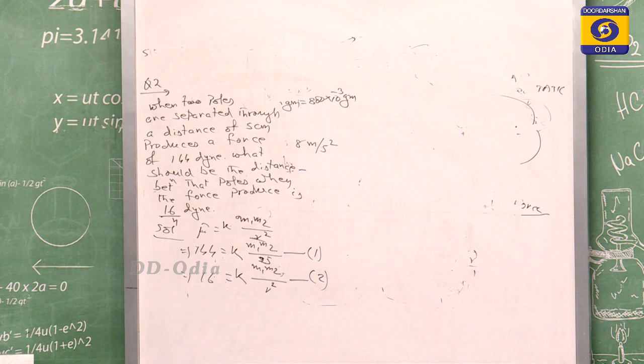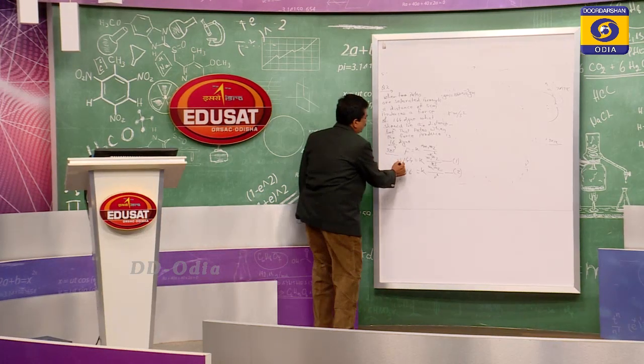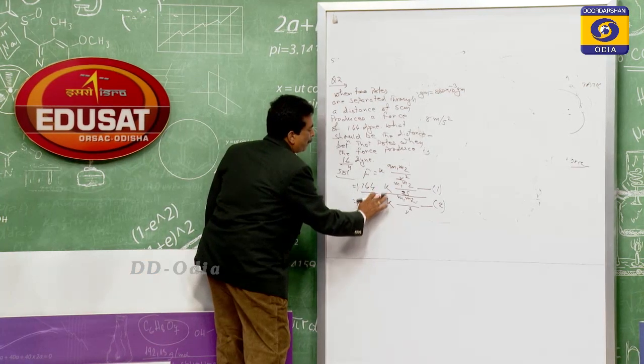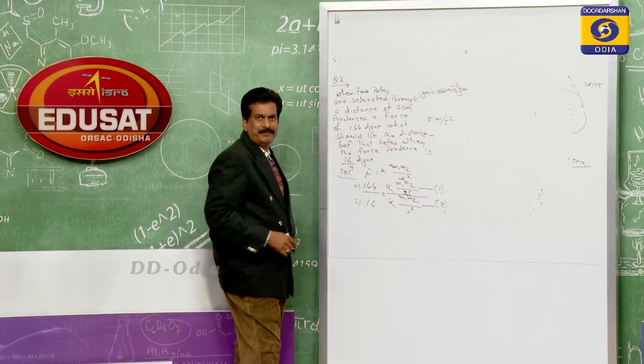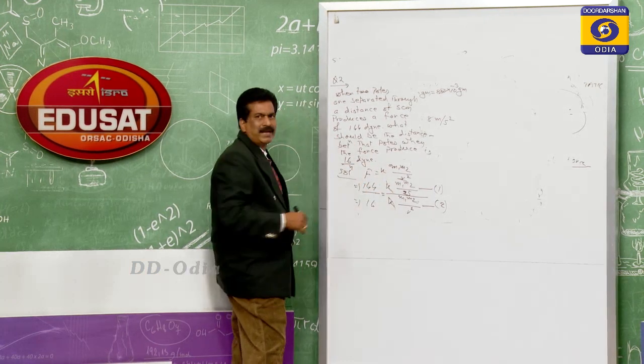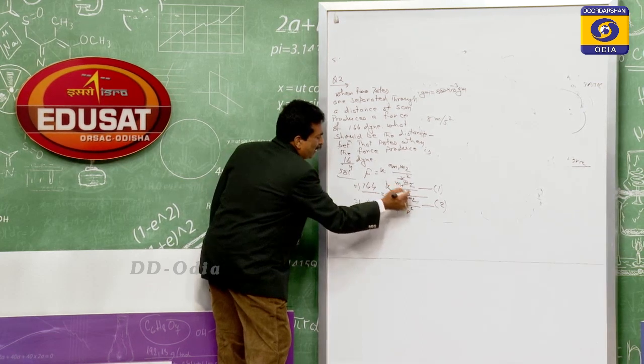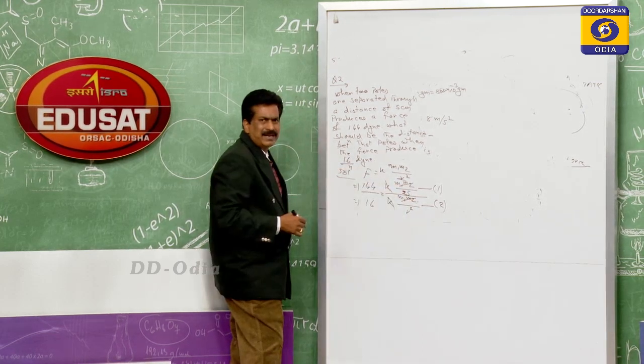Suppose I am dividing these two here. Okay. Now, what happens? K cancels, and m1 m2 also cancel.